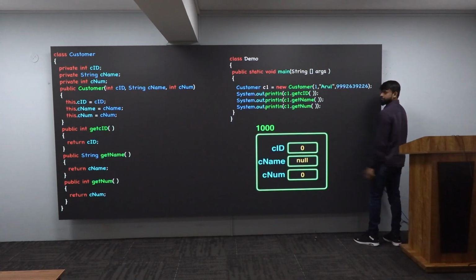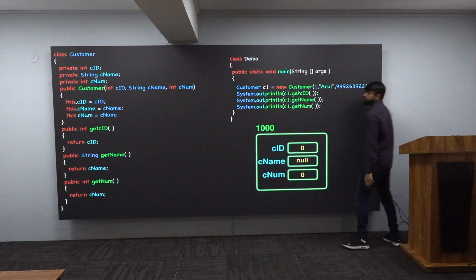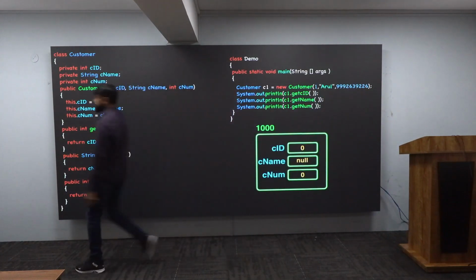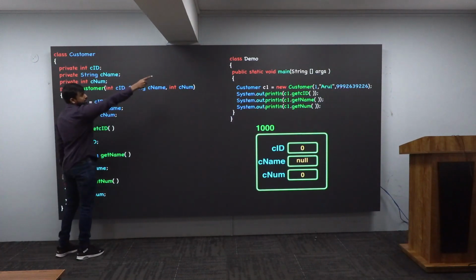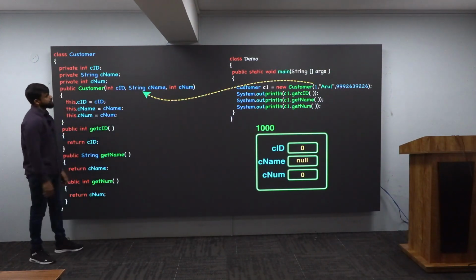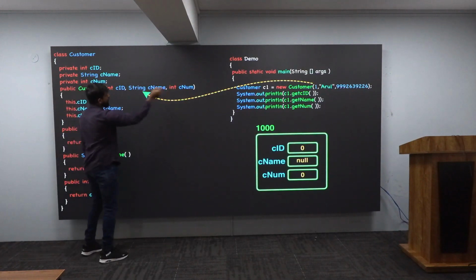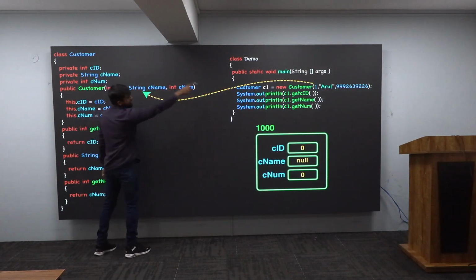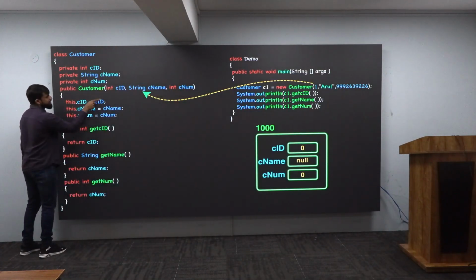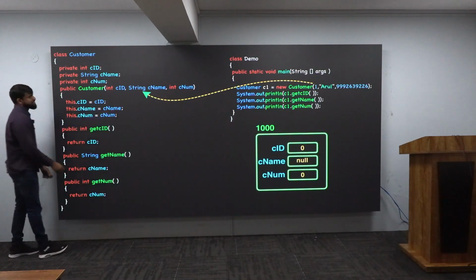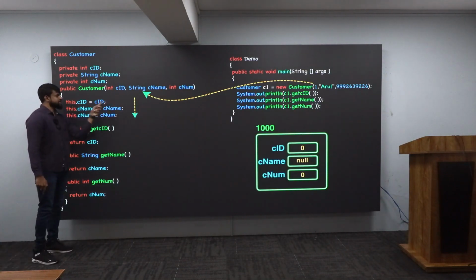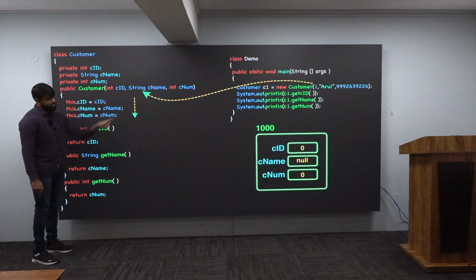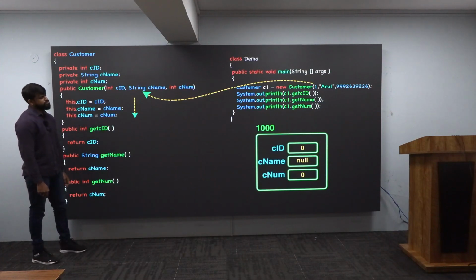After that, you are calling this, and semicolon. What are you calling here? You are calling a constructor, so where will the control go? Control will come to this constructor, yes or no? From there, soon it will come here. 1 will come and sit here, Arul will come and sit here, and that number will come and sit here. Outstanding. Now when these three lines are getting executed, CID you are giving to my instance variable there, and that is what I am showing you.